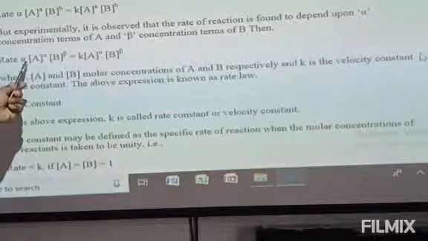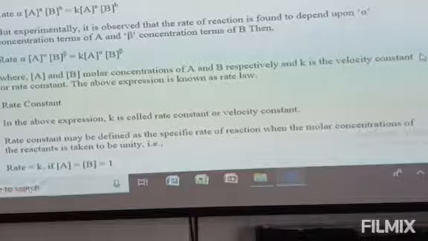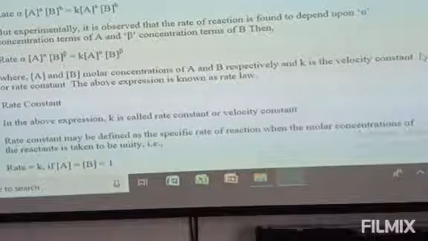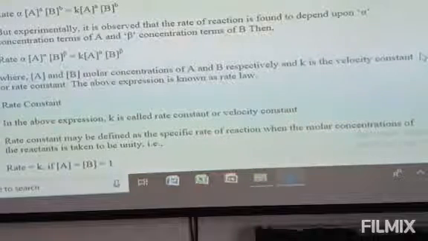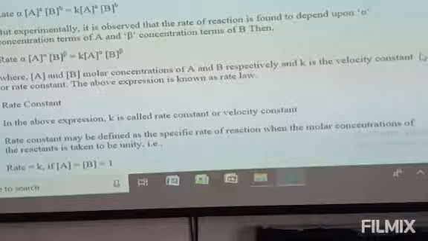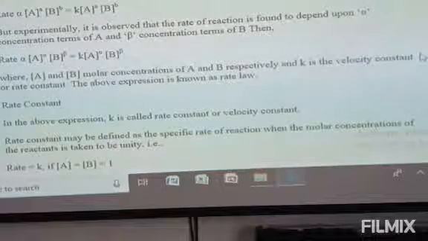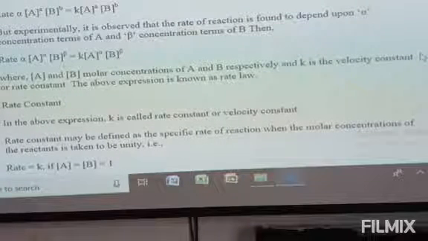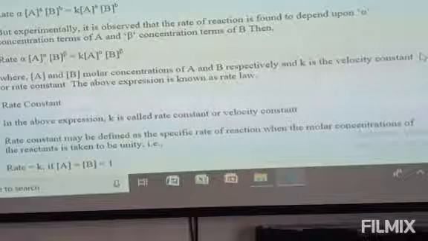So rate is directly proportional to concentration of A to the power alpha and B to the power beta. This is equal to K, concentration of A to the power alpha, B to the power beta, where bracket A and bracket B indicate the molar concentration of A and B respectively. K is the velocity constant or rate constant. The value K is what we call the rate constant.